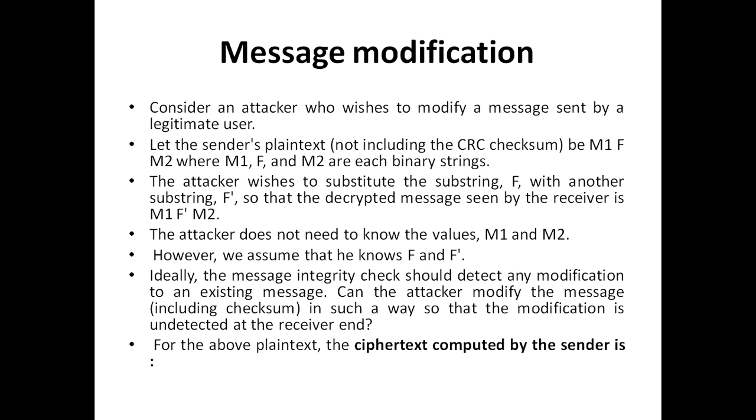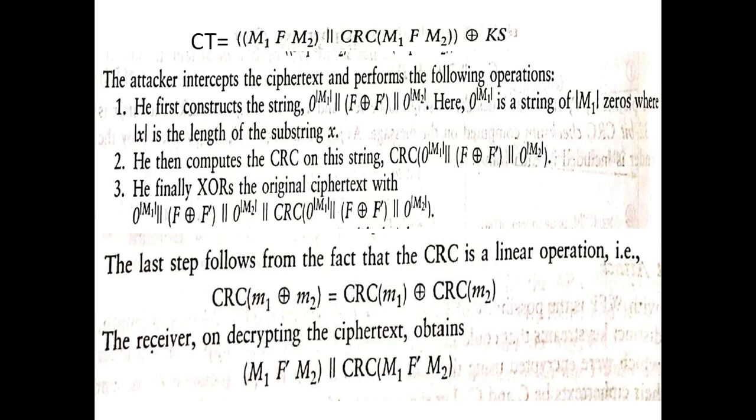Ideally, the message integrity check should detect any modification to an existing message. Can the attacker modify the message in such a way that the modification is undetected at the receiver end? For the above plain text, the ciphertext computed by the sender is CT equal to M1 F M2 concatenated with CRC of M1 F M2, XORed with KS. The attacker intercepts the ciphertext and performs the following operation.